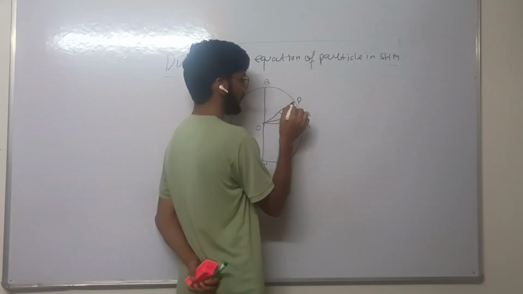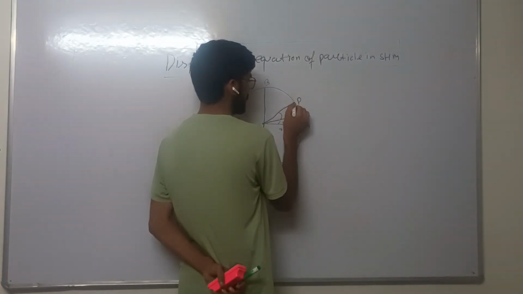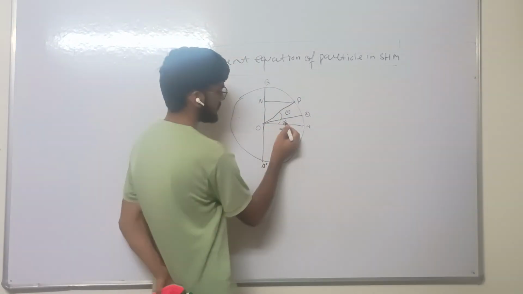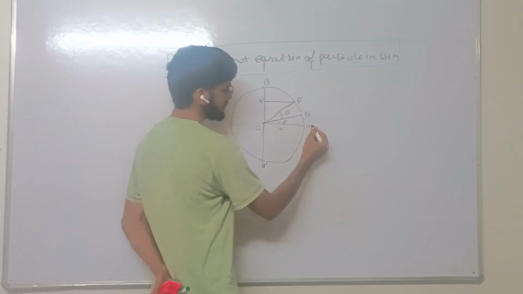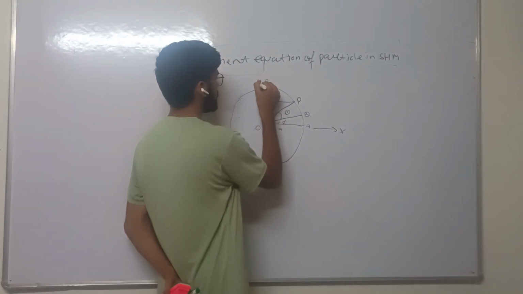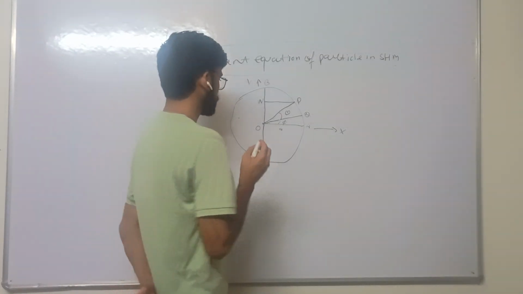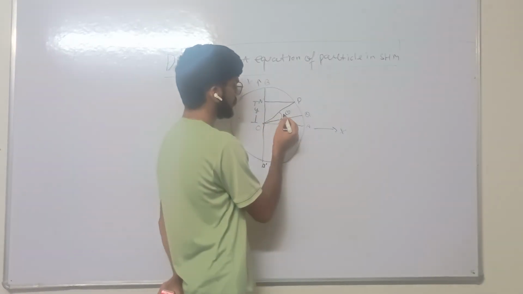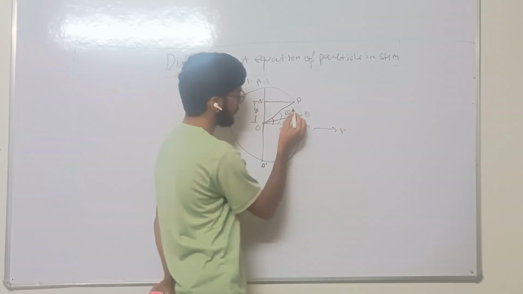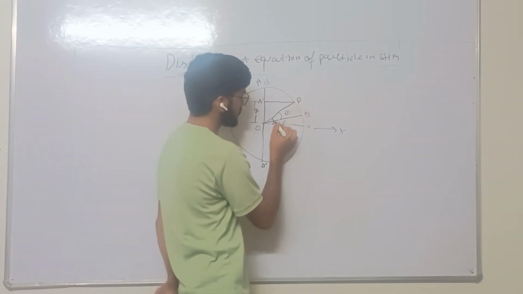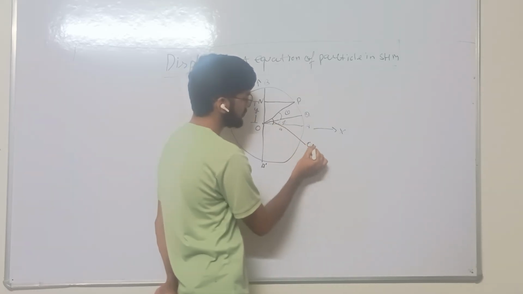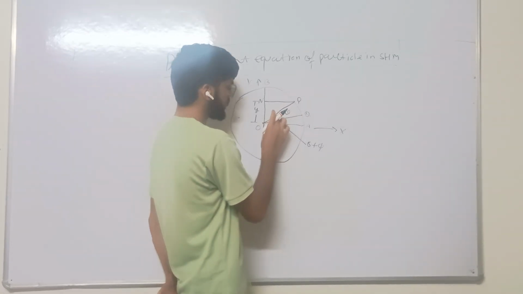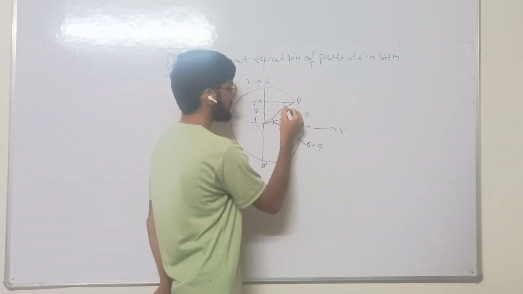Let us draw the perpendicular from the location of the particle at P on BB dash. Suppose that it is N. This angle is phi and this angle is theta. Suppose that this is along the x axis and this is along the y axis. This displacement is y. The total angle of the particle at point P from the OA axis will be theta plus phi.